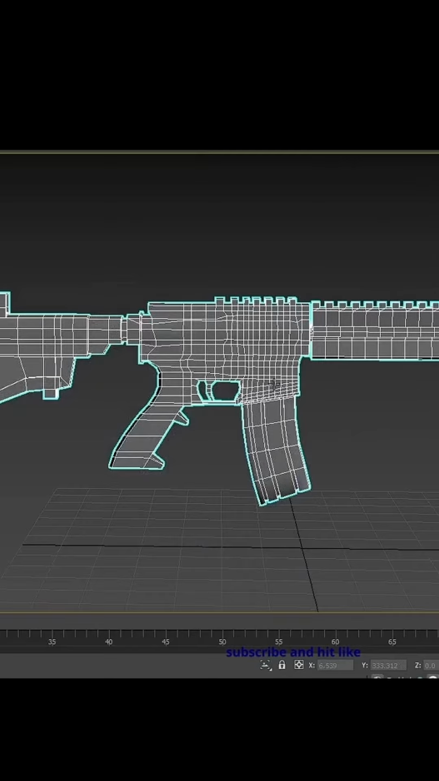Welcome back people to another tutorial on how to make a side-scroll 2.5D game. In this video we'll continue making the rifle, the T91s, and now